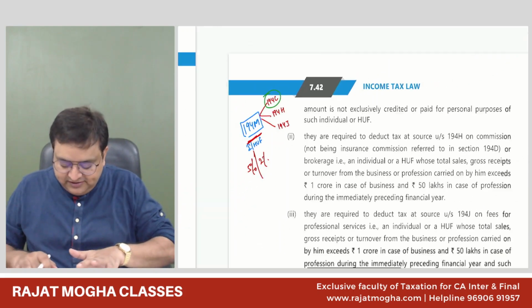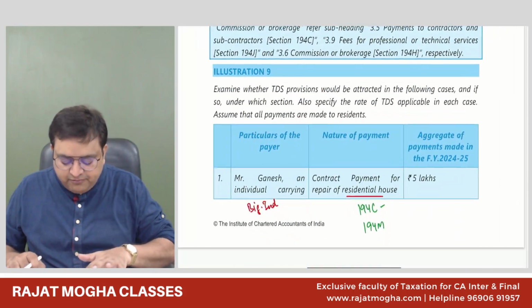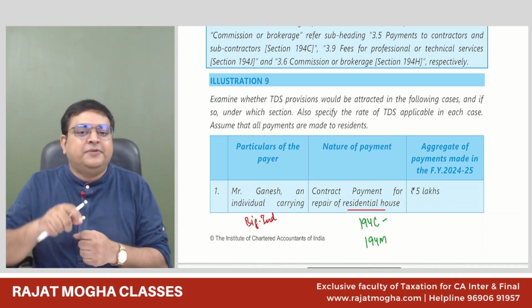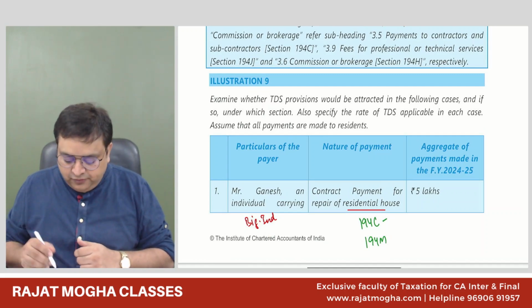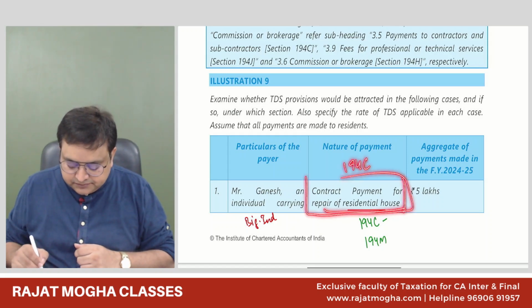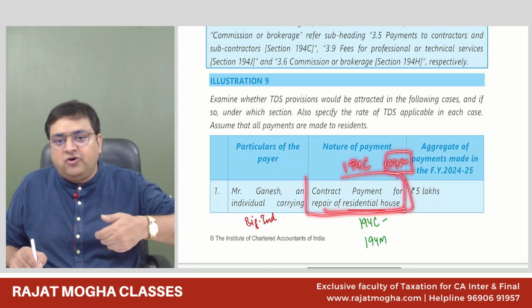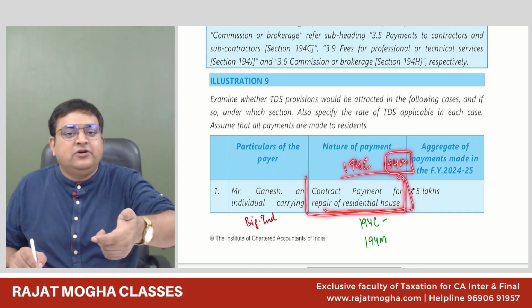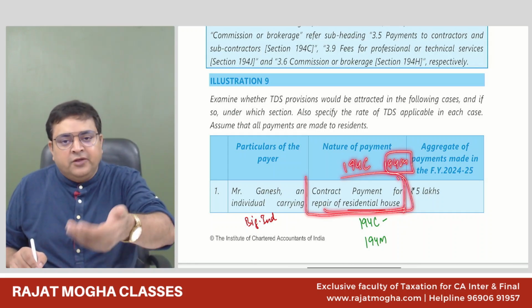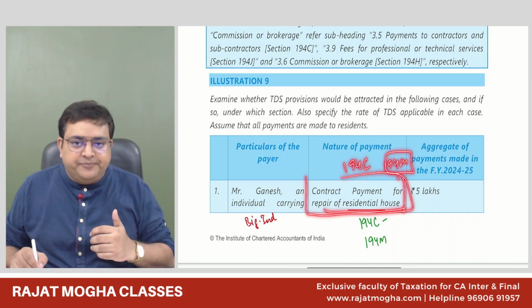Correct? So in this case, although his turnover is more, he is a big individual. He is big for his business, not for his personal things, right? So contract payment for repair of house, 194C would not be applicable over here. 194M could be applicable. Why? Because he is not covered in 194C. Why is he not covered? Because personal expenses are not covered in 194C. So therefore he is covered in 194M.